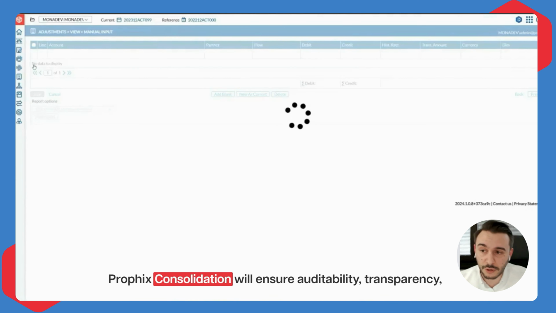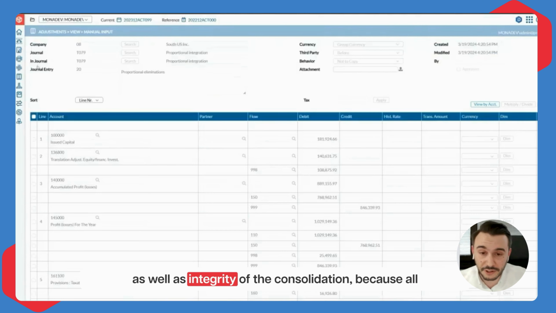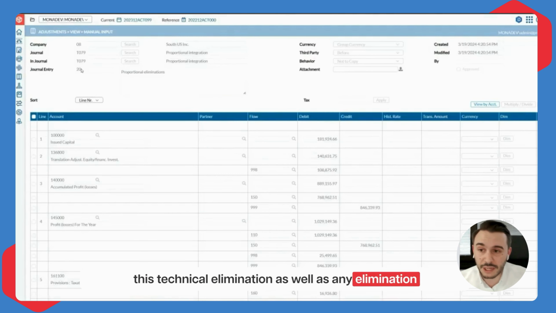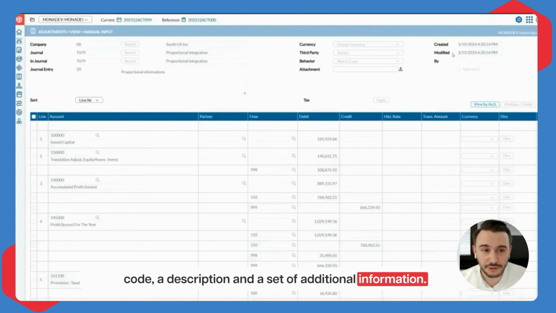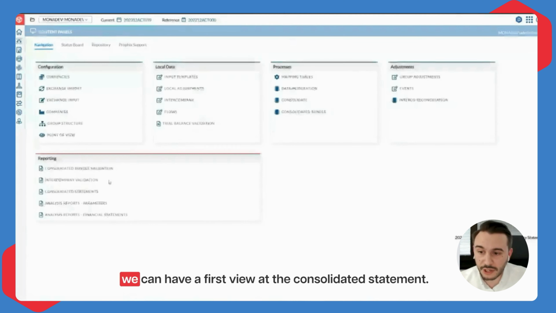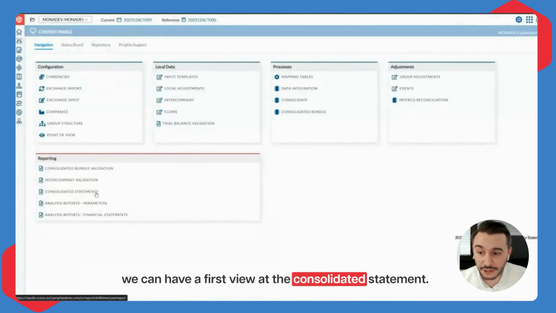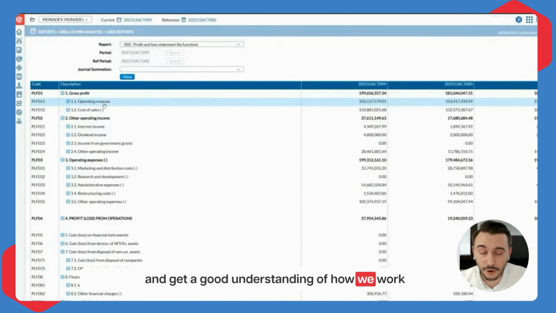Prophix consolidation will ensure auditability, transparency, as well as integrity of the consolidation, because all these technical eliminations, as well as any elimination booked into the tool, have a unique identifiable code, a description, and a set of additional information. Now, once the financial consolidation process is completed, we can have a first view of the consolidated statement. The system gives us the ability to drill down and get a good understanding of how each entity is contributing to our consolidated number.